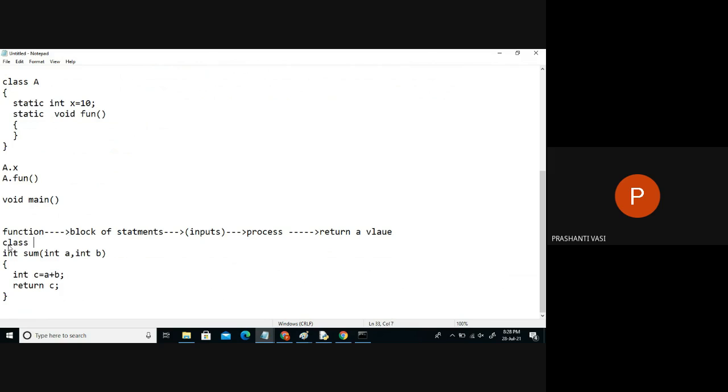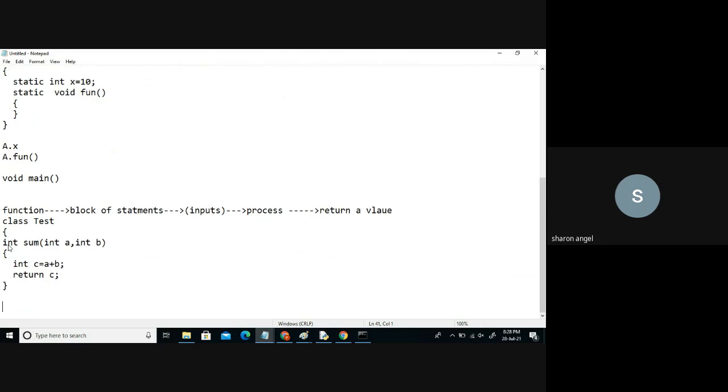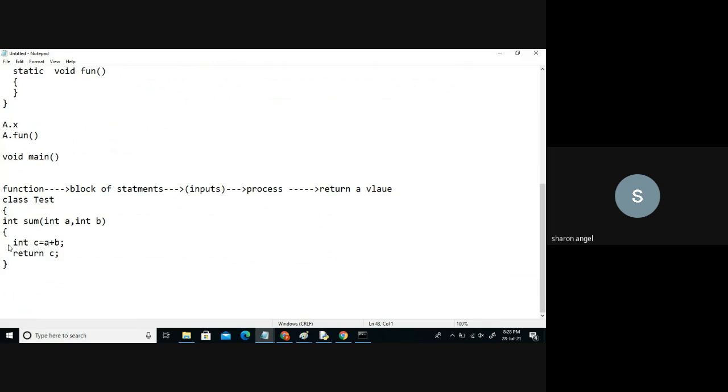So if I'm just writing this, Ma'am, we have taken int c is equals to a plus b, right? Yes. So in the starting, int sum of int a and int b, it's not necessary to write c over there? No. No. See, just think like a calculator right now.